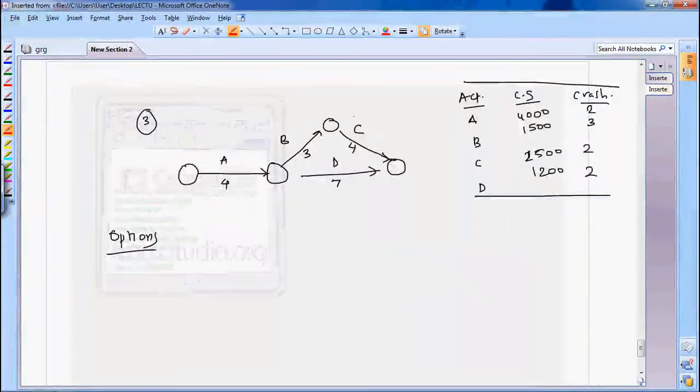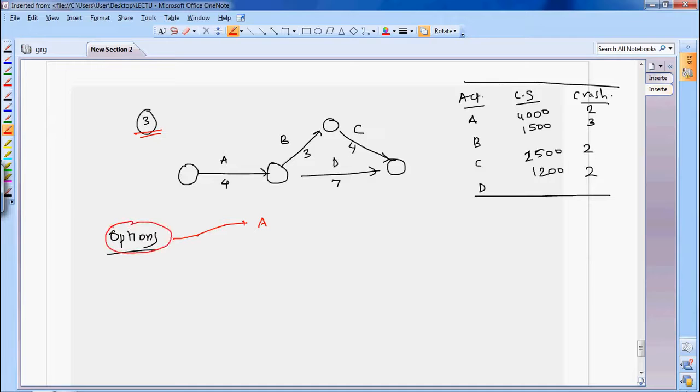Okay, so I think last time we were at the third iteration. So what are the options that you have now? You have many options. First, you should keep in mind one thing: your options should be such that your final project duration is reduced. Keep in mind that your final project duration should be reduced in whatever you do.